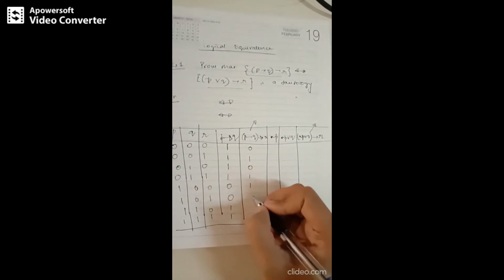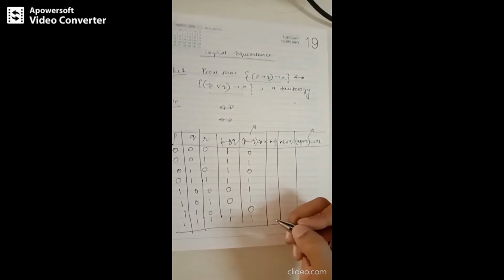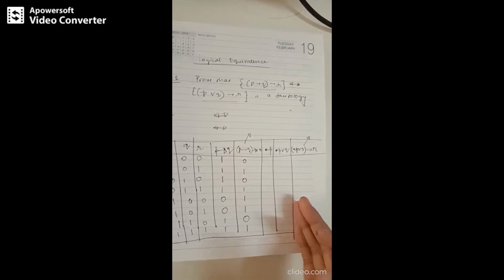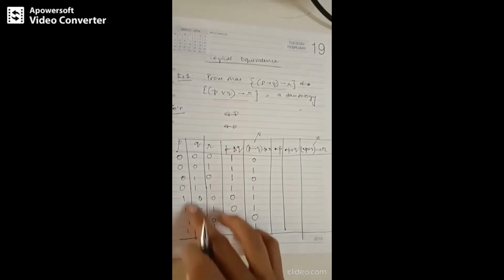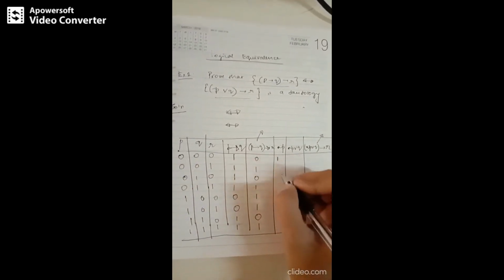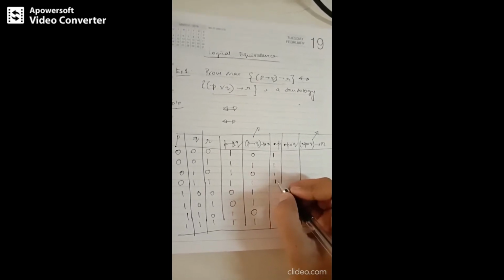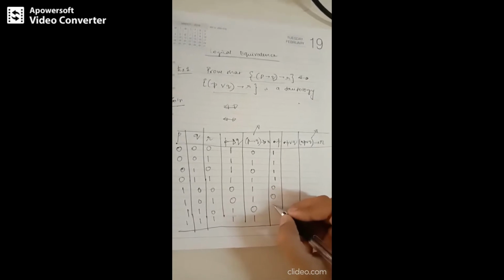Rest all we have got 1. So this is an important column. We just need this for matching. Next comes negation P. We need to negate all these values. Whenever P has got 0, it turns out to be 1. So we have got 1 in the first 4 rows, and similarly zeros in the next 4 rows.